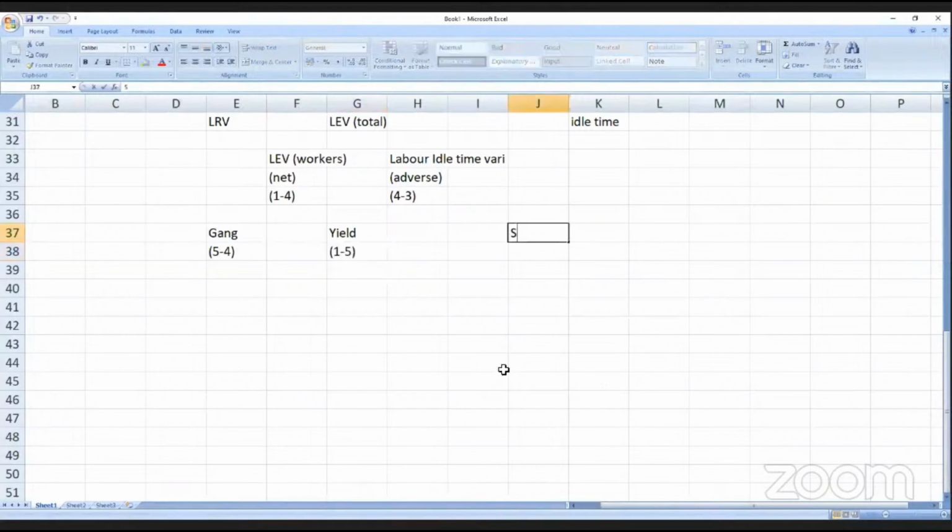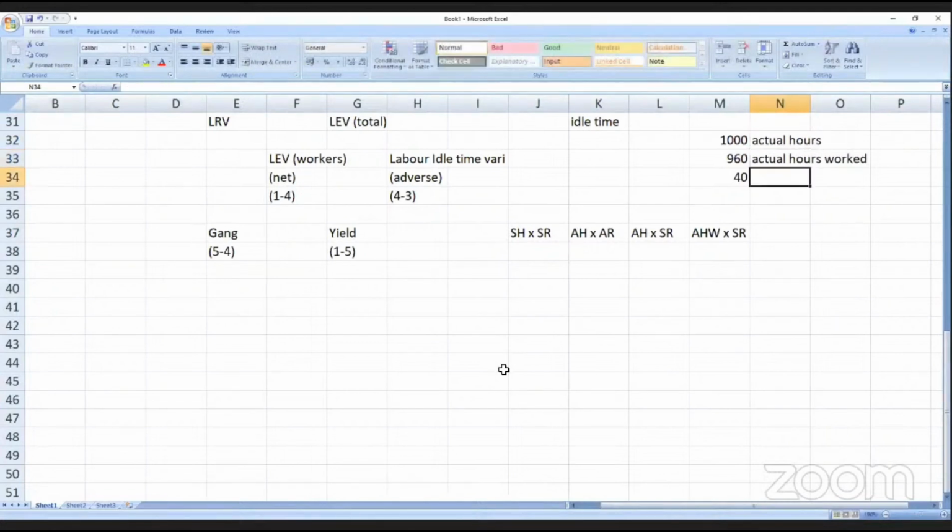First one is standard hours into standard rate, actual hours into actual rate, actual hours into standard rate, actual hours worked into standard rate. What is actual hours worked? Sir, actually 1000 hours we should work, but we worked only for 960. 40 hours were lost due to idle time. So this is the actual hours worked.